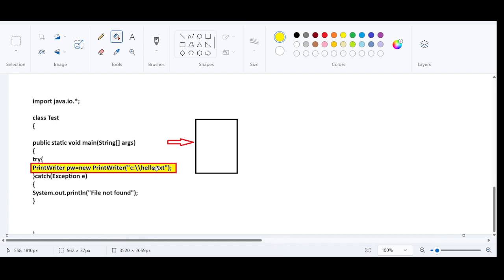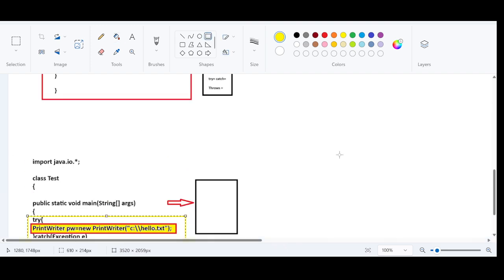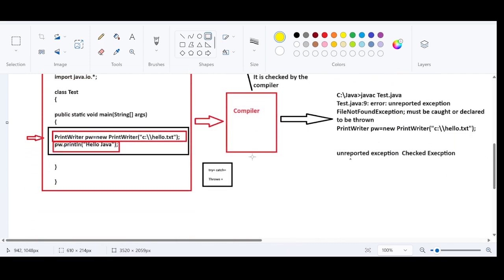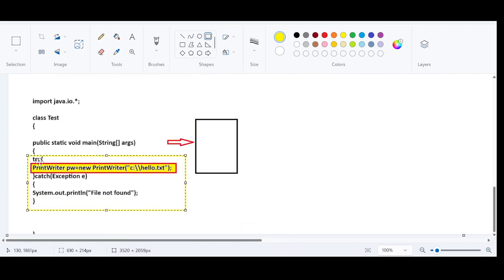It is going to generate an exception. But whether this code is handled properly or not. Yes, it is handled properly. This time it is not going to throw any errors. Right? In the previous example, if the student is showing the hall ticket and the additional pen, everything, the parent will be very happy, and the parent will give the send off to the student to the examination hall or examination center. Likewise, the compiler will be very happy as soon as it sees the handling code. Right? These are the checked exceptions.